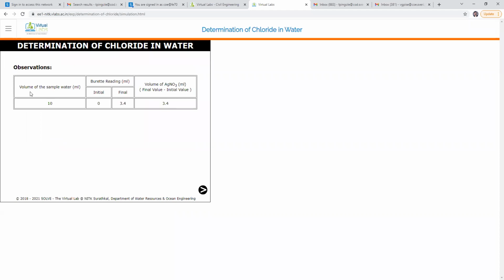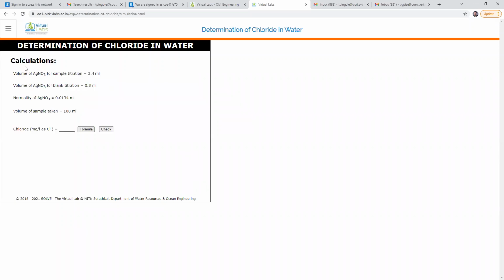Next, see the observations. What are the observations? For the sample titration, the volume of the sample water is 10 ml. The burette reading is 3.4 ml, and that means the volume of AgNO3 is also the same, that means 3.4.